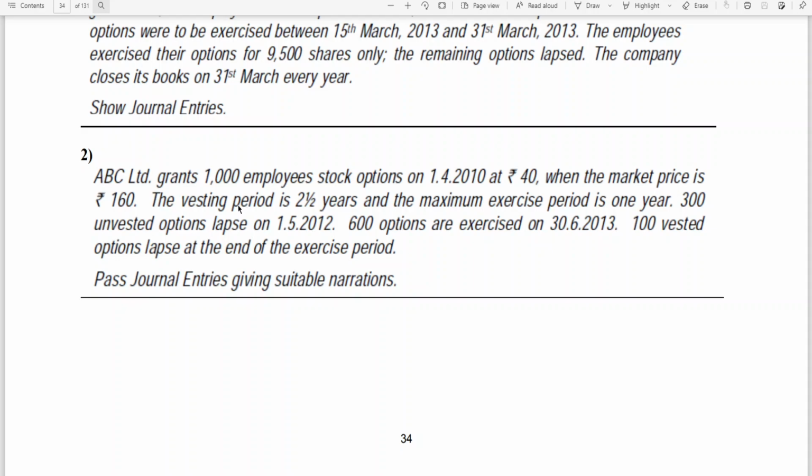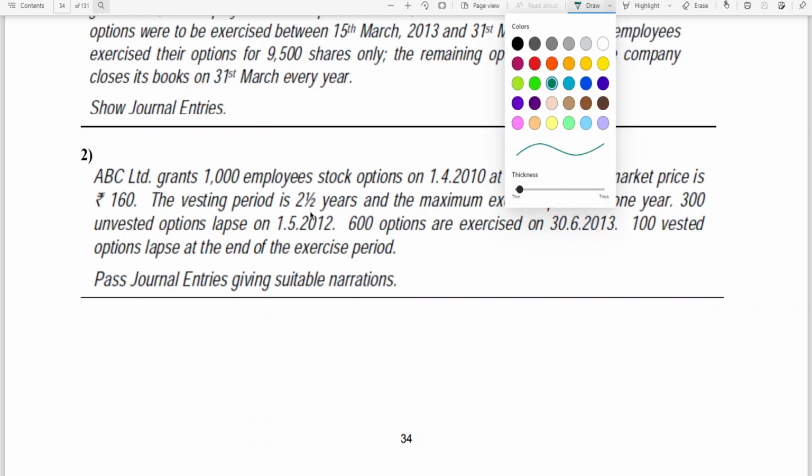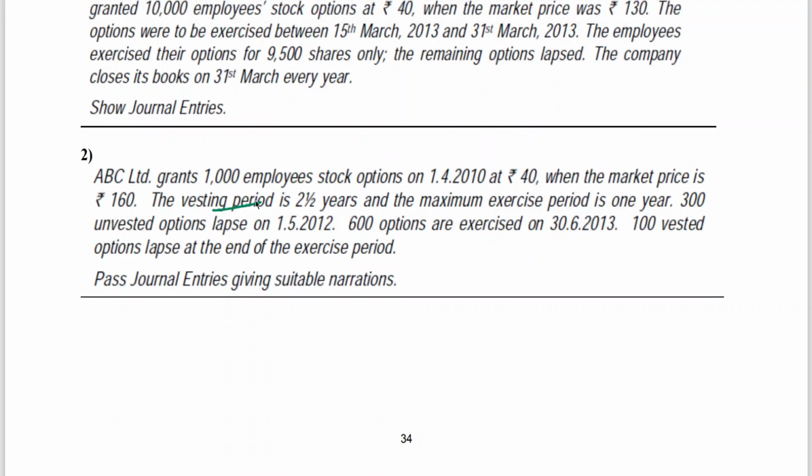ABC Limited grants 1000 employee stock options on 1/4/2010 at 40 rupees when the market price is 160 rupees. The vesting period is 2.5 years and the maximum exercise period is 1 year. That is, after completion of the vesting period of 2.5 years, the maximum exercise period is 1 year.